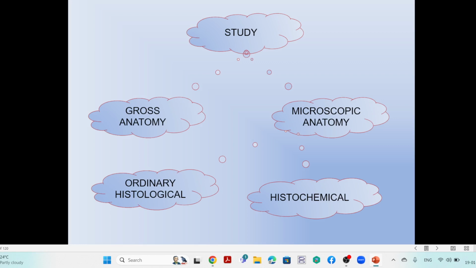So this microscopic anatomy may be classified as an ordinary histological study. That means only the histological in a simple aspect. That study is called ordinary histological study. Then another one is histochemical study. The histochemical study is the study of chemical substances which are released by the nerve cells, by the neurons. So histochemical is another part of study, that is chemical level.